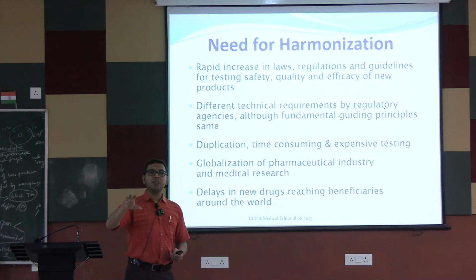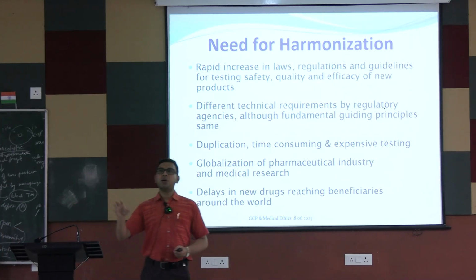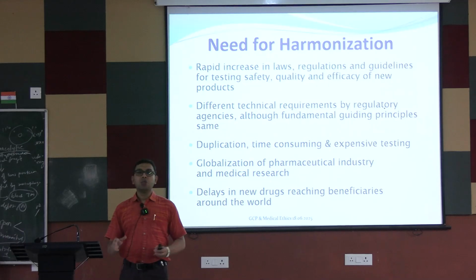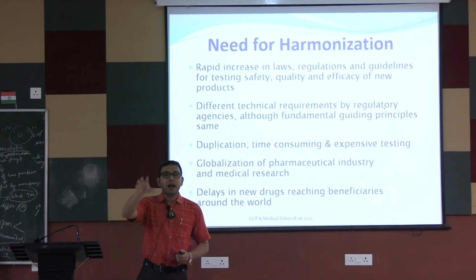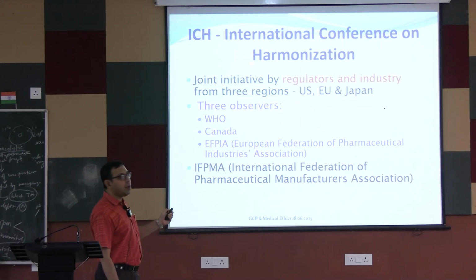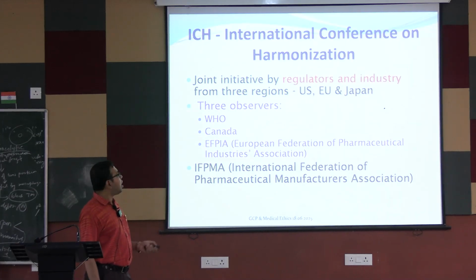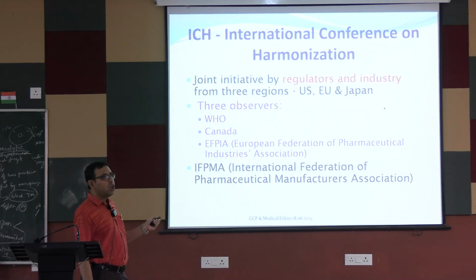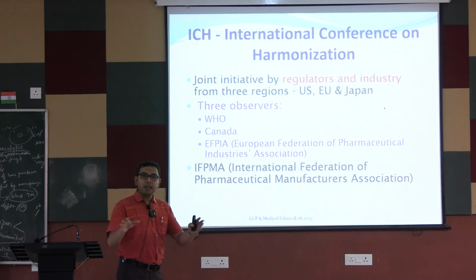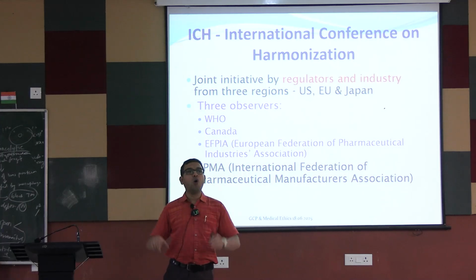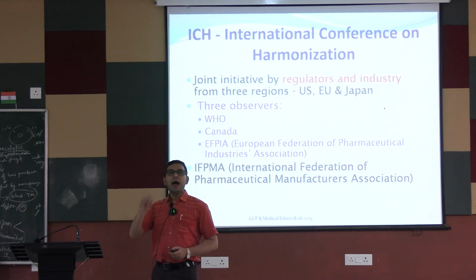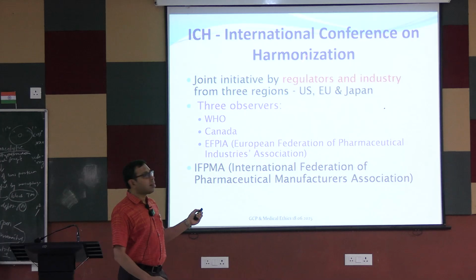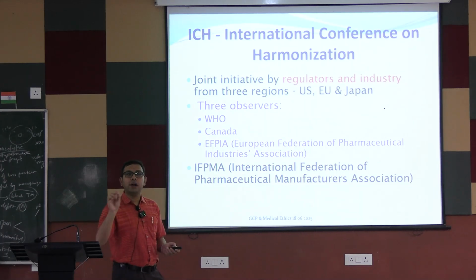But different countries give different ethical principles for the marketing authorization of different drugs. So it needs harmonization. A similar type of data, a similar type of act should be there. That's why the ICH comes. ICH means International Conference on Harmonization. It is a joint initiative by the WHO, Canada, European Pharmaceutical Association, United States, European Union and Japan. They sit together and ultimately a unified code is enacted. This is known as the ICH GCP, that is, the International Conference on Harmonization Good Clinical Practice.